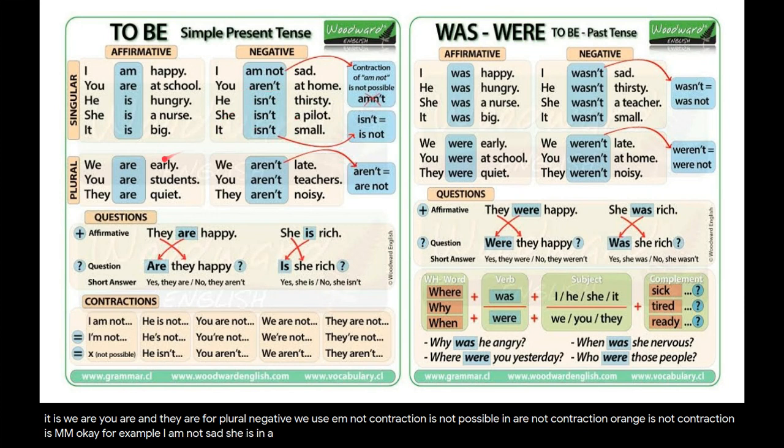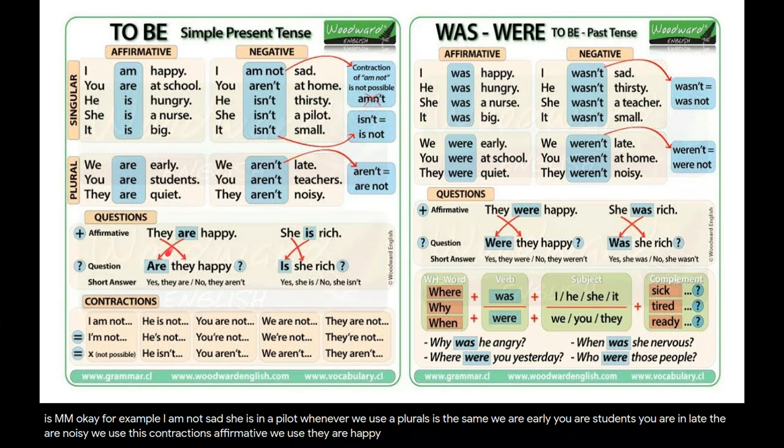She is a pilot. Whenever we use the plurals, it's the same. We are early. You are students. We are late. They are noisy. We use these contractions. In affirmative, we say they are happy. For questions, we switch it. We say, are they happy? She is rich. We say, is she rich?